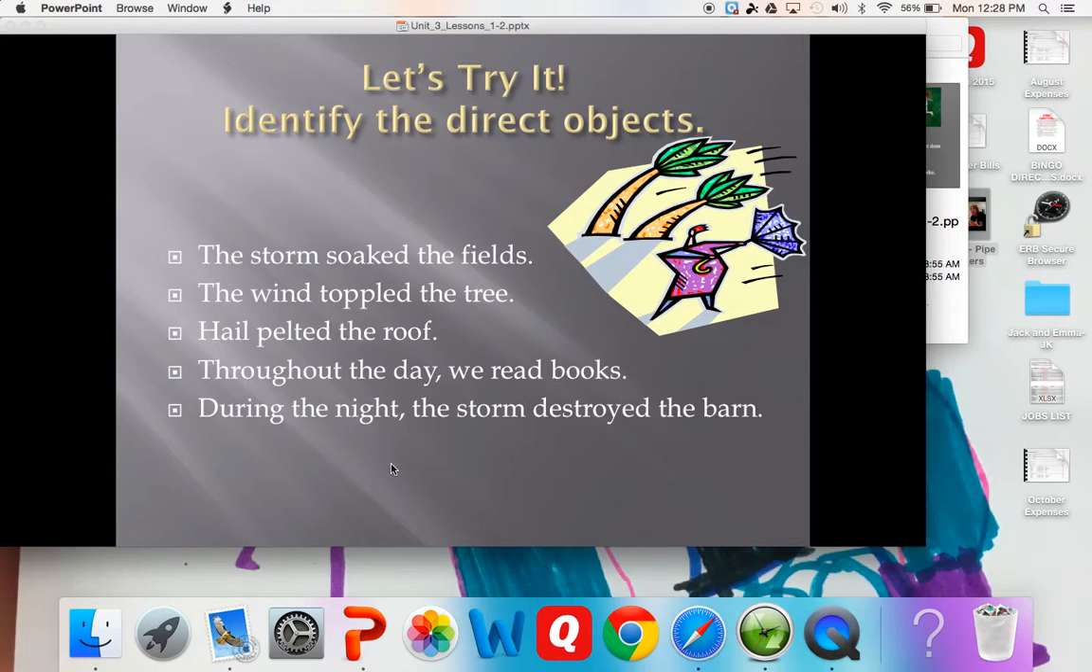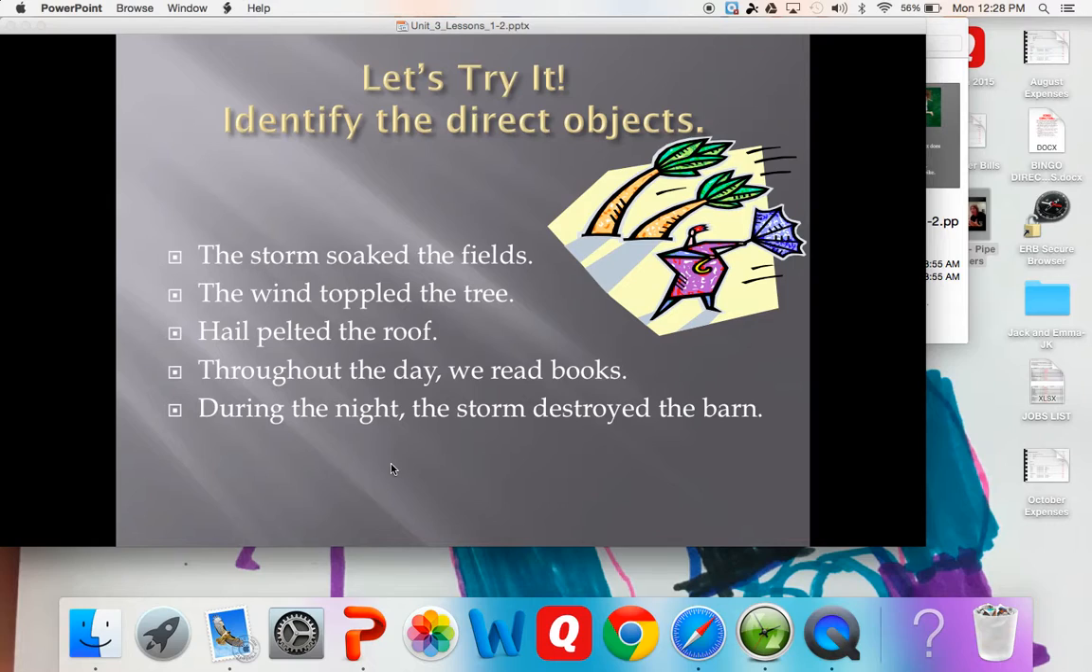Now what I want you to do now is I want you to look at these sentences and find out what you think the direct object is. Write it down on a little piece of scrap paper or your whiteboard or something along those lines. And then pause the video now and go ahead and write down what you think are the answers for these 5 questions. Go ahead and do it now.